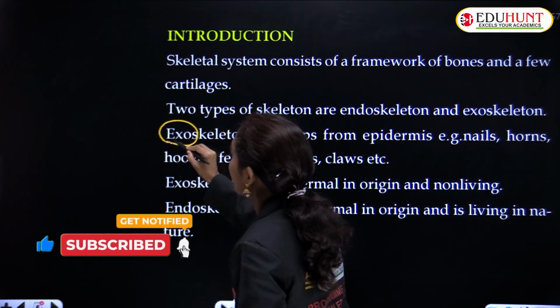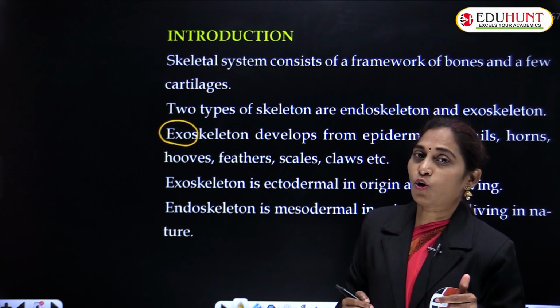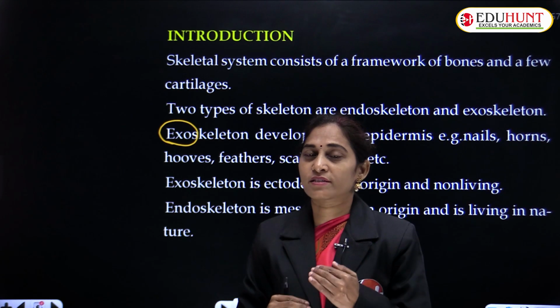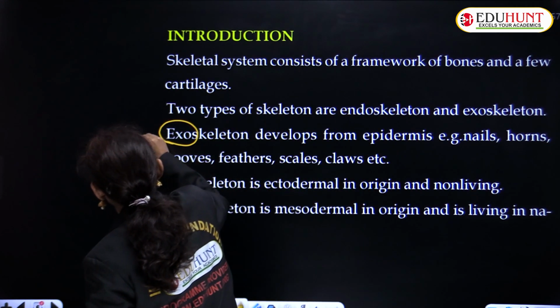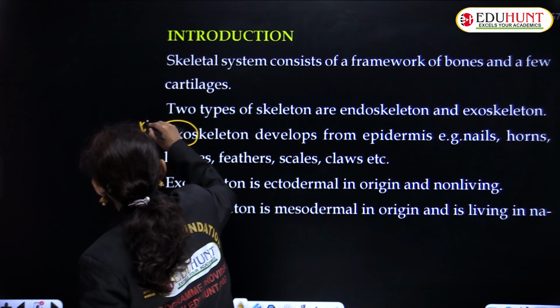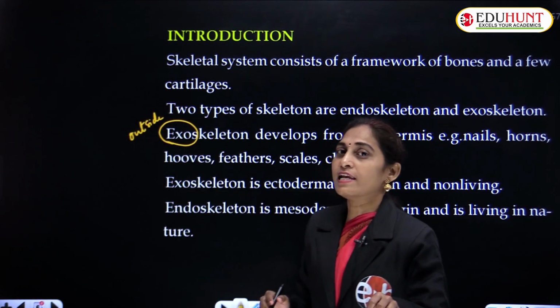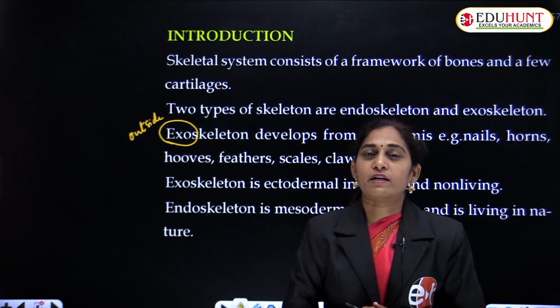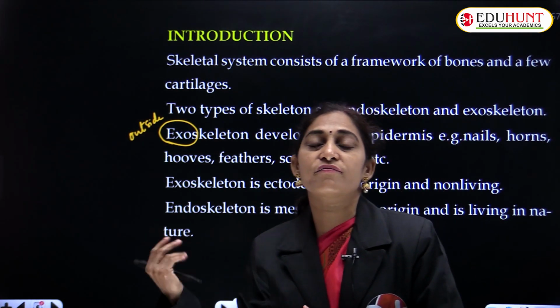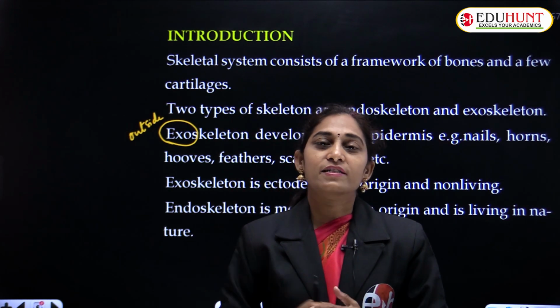Exo, whenever we use the term ecto or exo, that means external, outside. So outside the body, this skeletal system is present outside the body. Can you give some examples of this kind of skeletal system or skeleton?